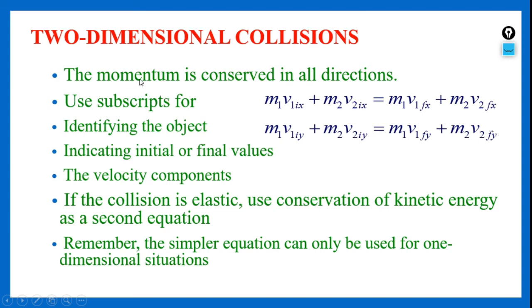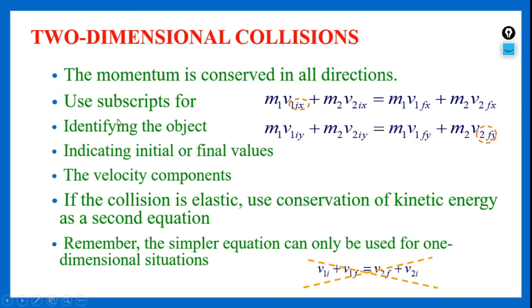To show this, I have taken the help of subscripts for identifying the object. This represents the initial velocity of the first body in x direction, and the initial velocity of the second body in x direction. These are the final velocity of the first body after collision in x direction, and the final velocity of the second body after collision in x direction. So this is where we use subscripts for identifying the object. Here I have shown the subscripts, and here also I have shown them. So all these are subscripts.